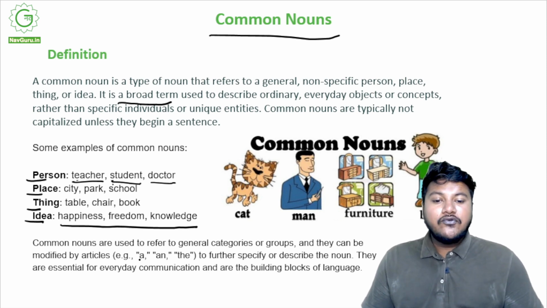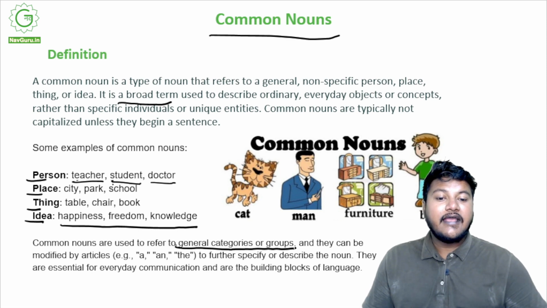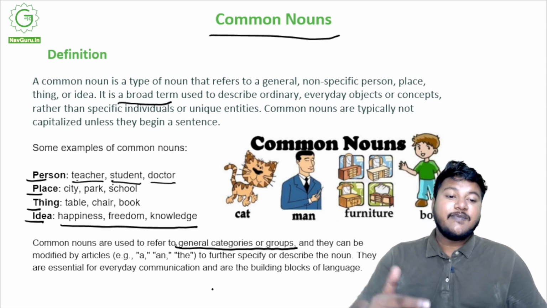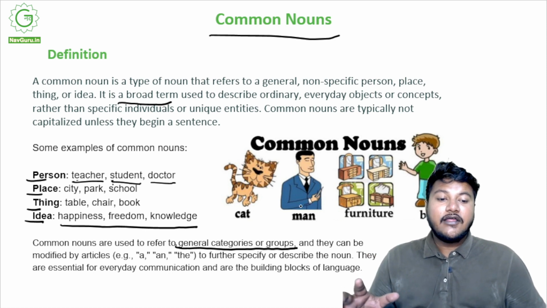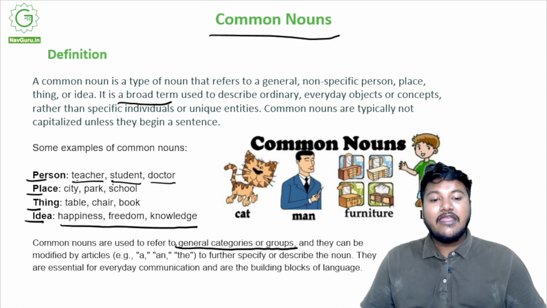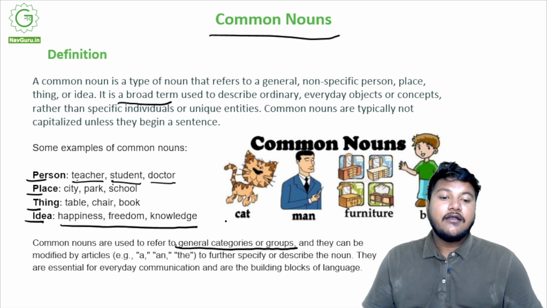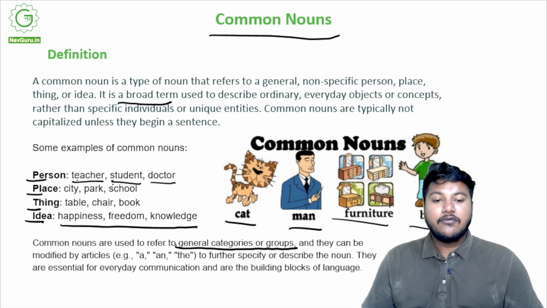So common nouns are used to refer to general categories or groups, and they can be modified by using articles, right? You know what articles are, right? A and the. So when you use the articles a and the, you can go on and further specify or describe the noun that we are talking about. Unless that is done, it is just a common noun. Anyone can be that. Like a cat, common noun. Man, common noun. Furniture, common noun. Boy, common noun, right?